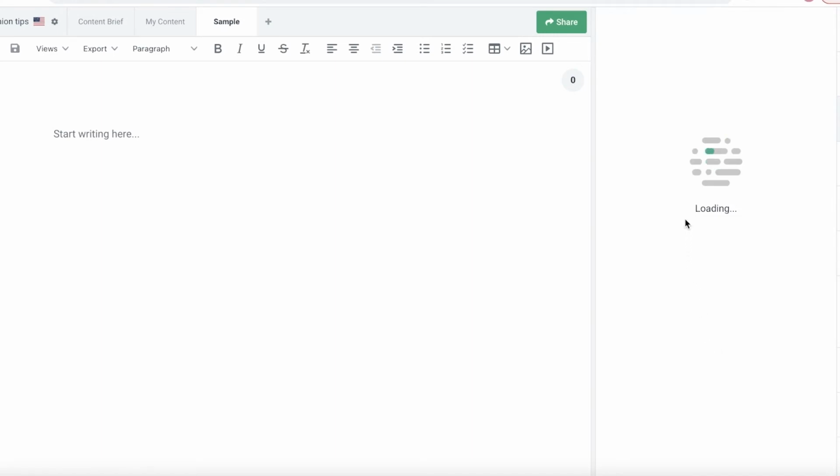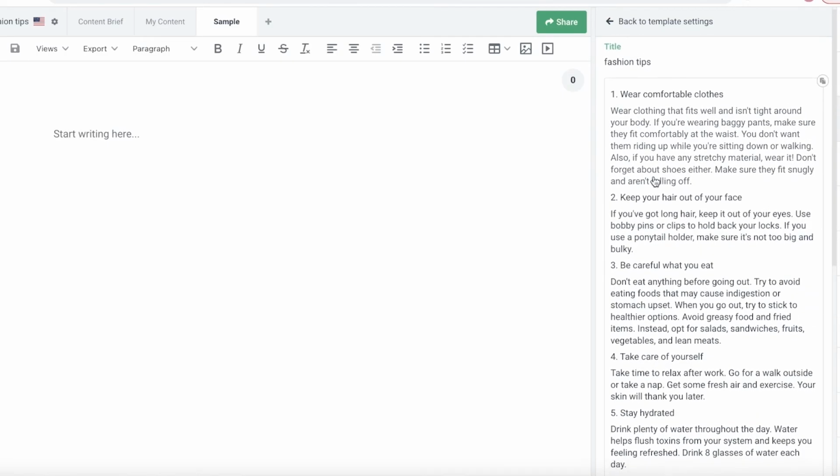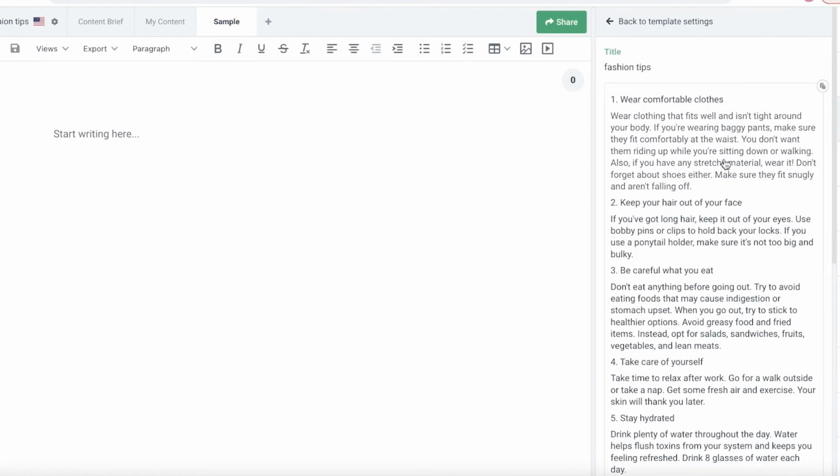Obviously, the more information you provide, the better optimized it would be. So I would recommend that you provide a little more information than this. And we're just going to wait for the listicle to be generated, and that is it. So you can see it's such an amazing listicle generator. So you can see I have headings, I have a detailed paragraph about the heading, and that is it. I barely have to write any of my own content to create my own blog.